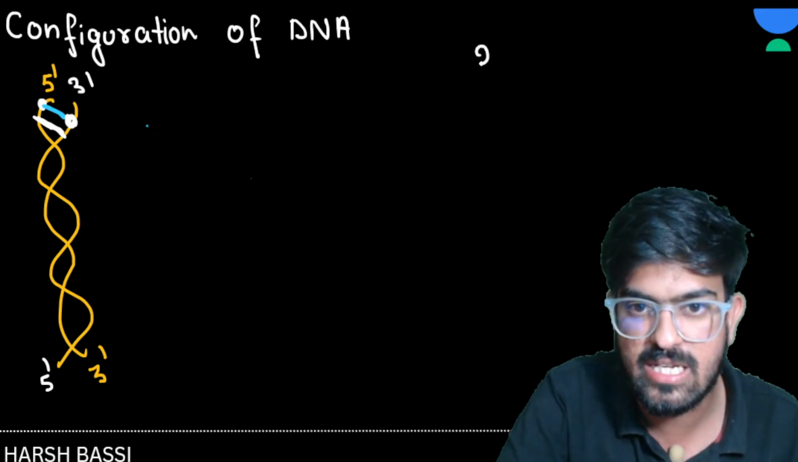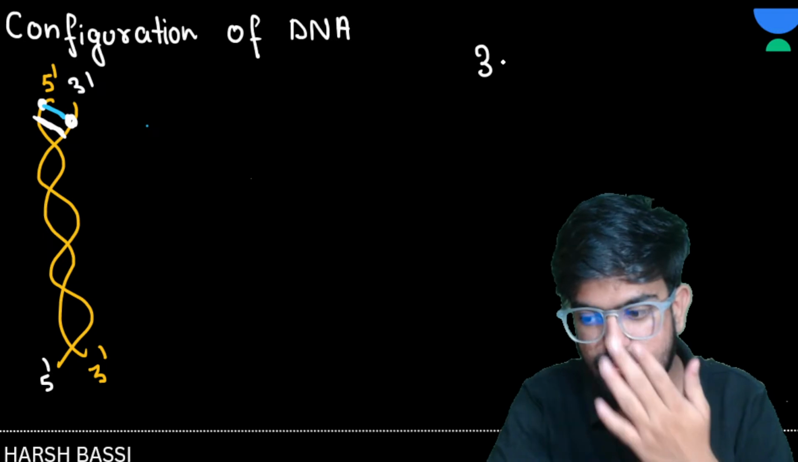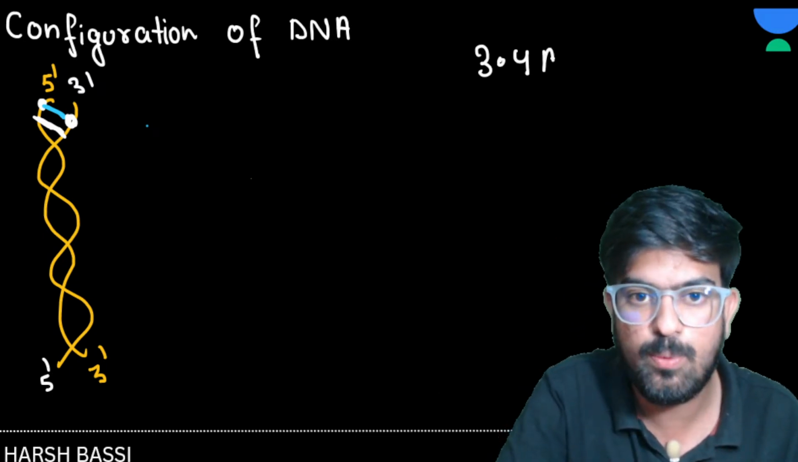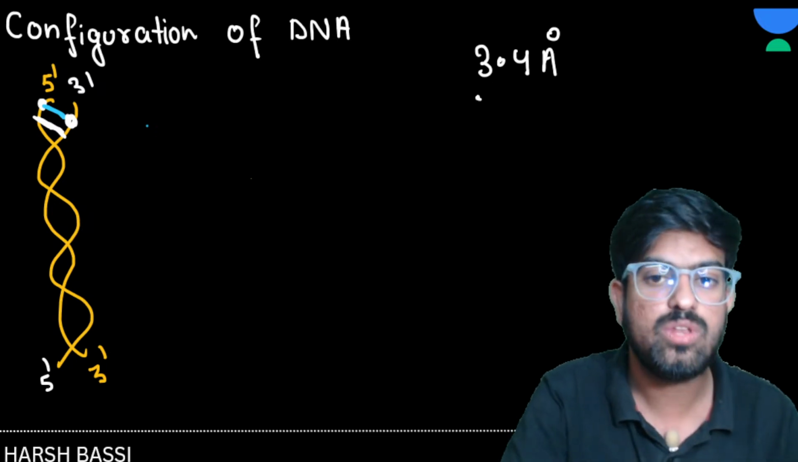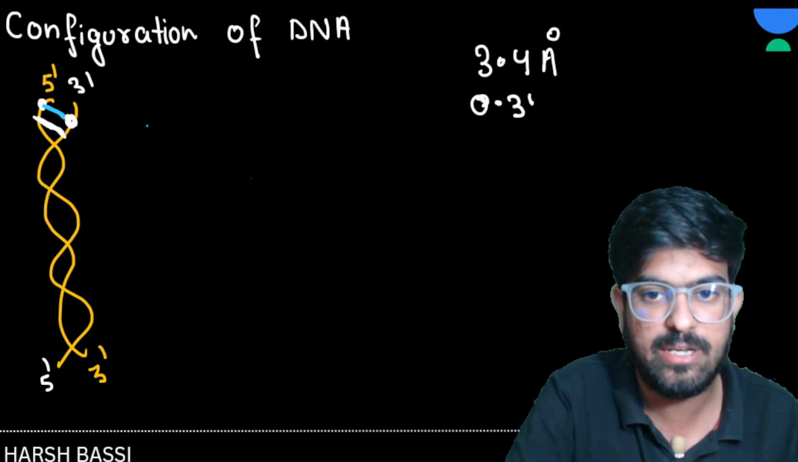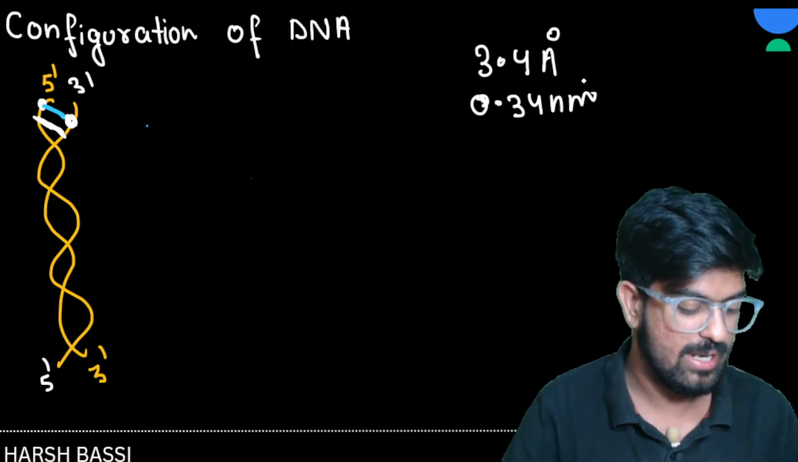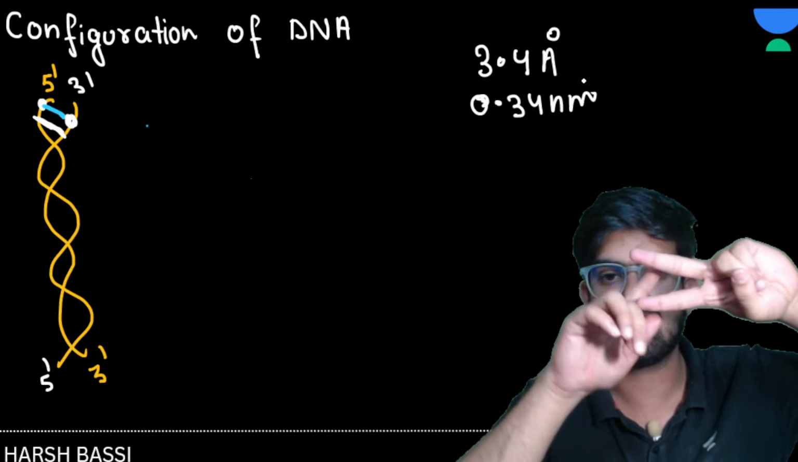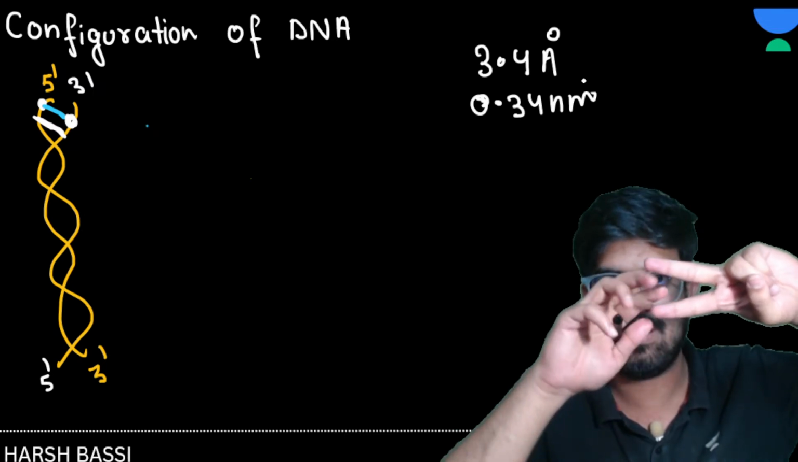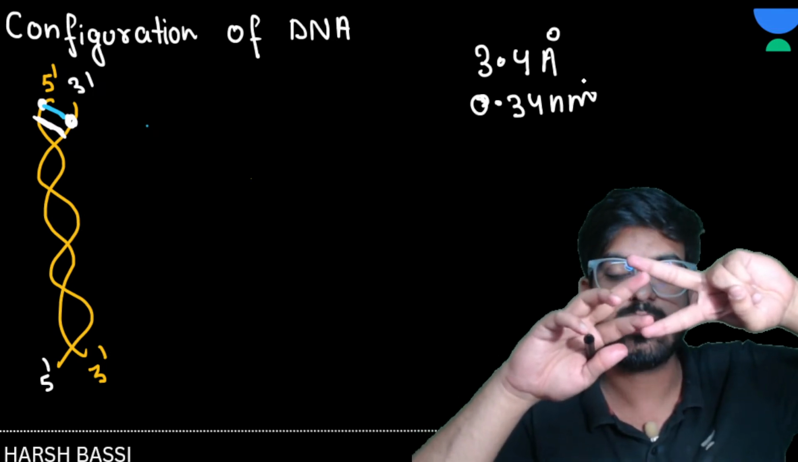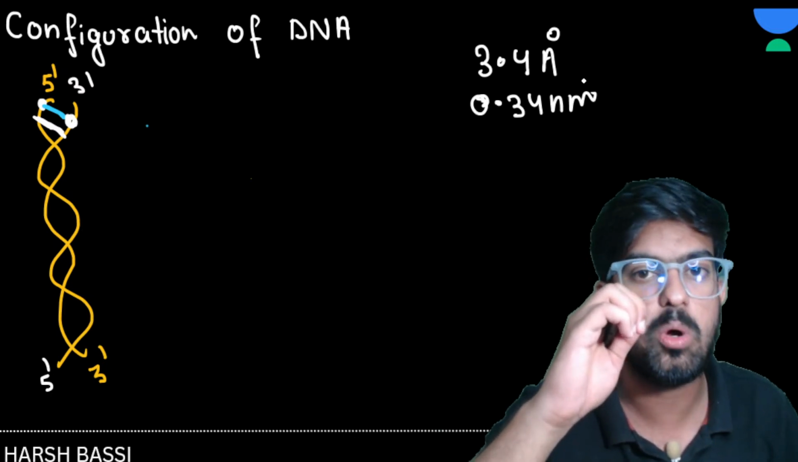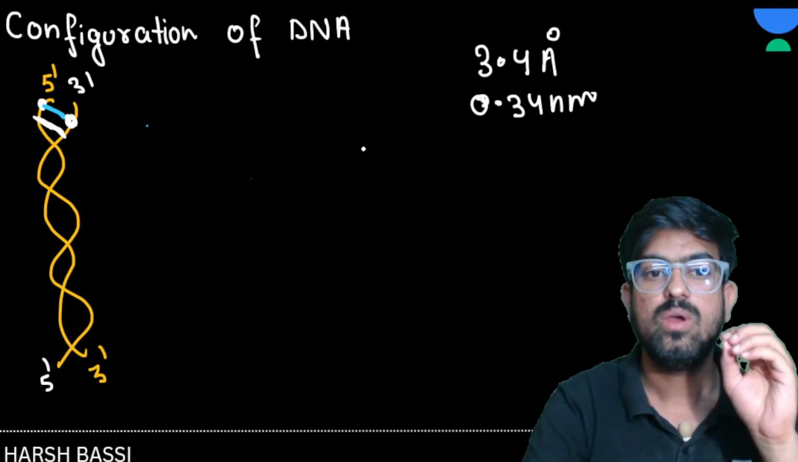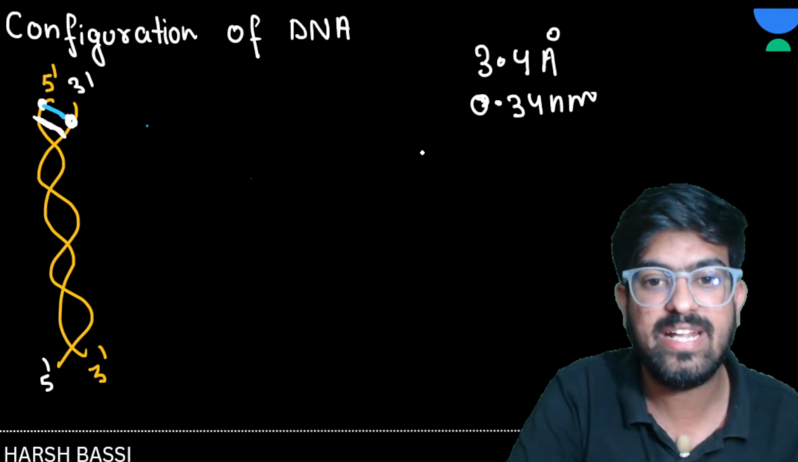The distance is basically 3.4 angstrom, or 0.34 nanometer. Clear? The distance between these two nitrogen base pairs, bonds of nitrogen base pair, is basically 3.4 angstrom or 0.34 nanometer. Okay, clear? Now in one turn we are having 10 bonds.